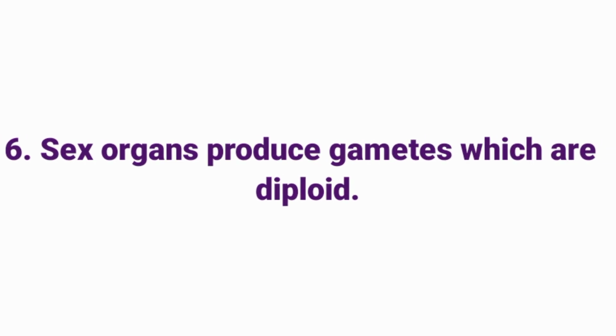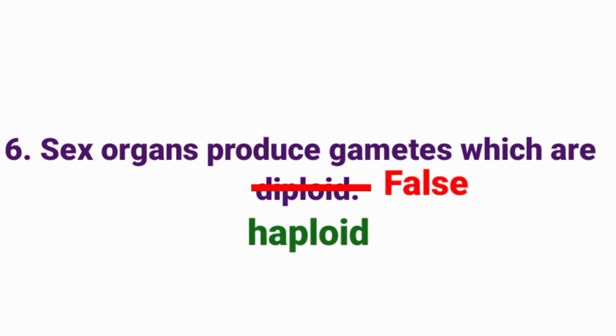Sex organs produce gametes which are diploid. Answer: false. It is not diploid, it is haploid. So the correct statement is sex organs produce gametes which are haploid.